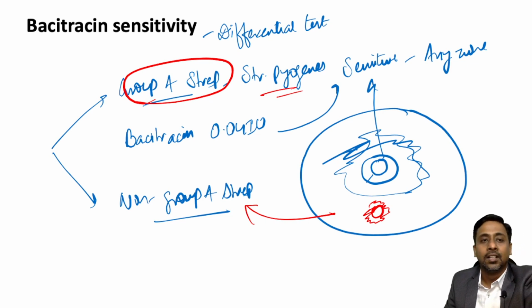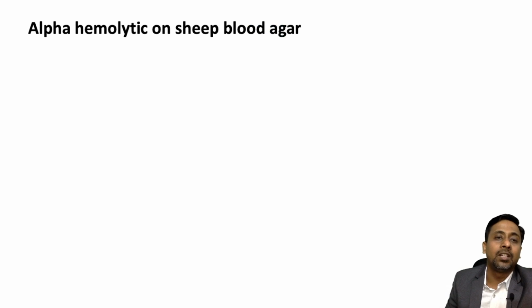Okay, the next option is alpha hemolysis on sheep blood agar. What I want to tell you is that Hemophilus influenzae does not cause hemolysis. Why does it not cause hemolysis? Because it cannot grow on plain blood agar.